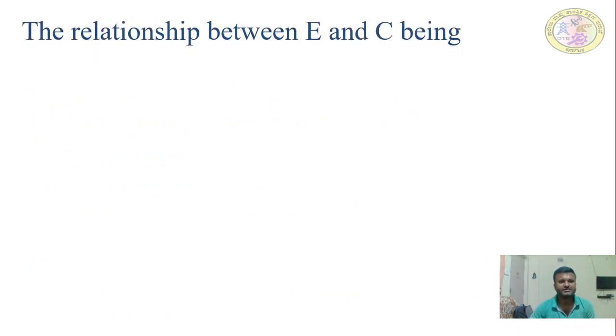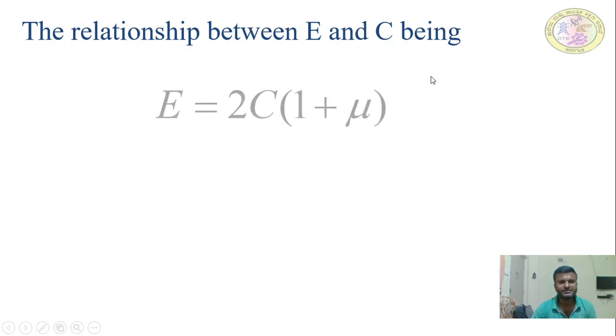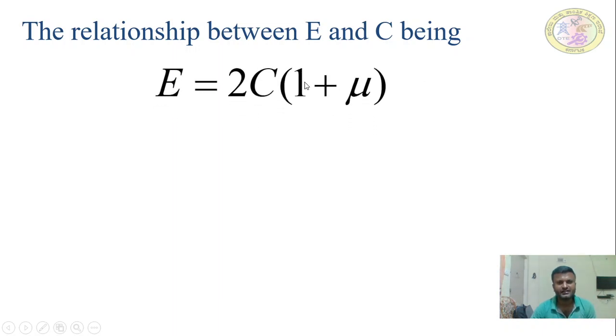Okay, so first one, the relation between Young's modulus of elasticity and modulus of rigidity or shear modulus. E is equal to 2C into 1 plus mu, where E is Young's modulus of elasticity, C is the shear modulus, and mu is Poisson's ratio. With the help of Poisson's ratio, we are establishing a relation between E and C.